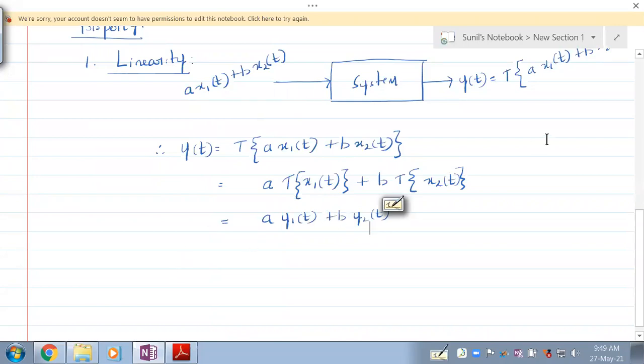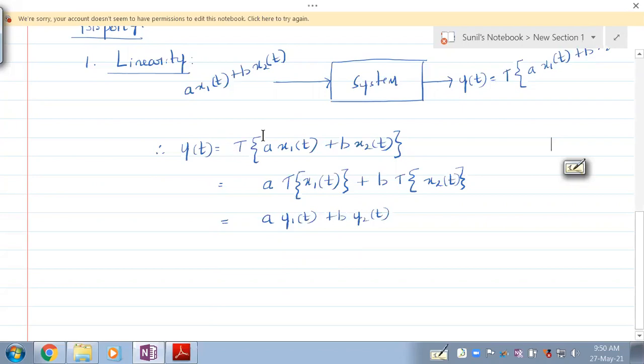This is a little confusing. You have to listen to me very carefully. I'm not telling anything different. I'm telling what is being shown here. I told transformation, right? So we shall just use the word transformation and then go with the word response. A system is called a linear system if the transformation on the weighted sum of the signals is equal to the weighted sum of transformations.